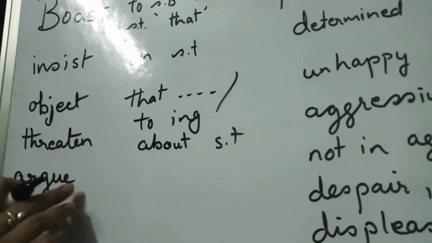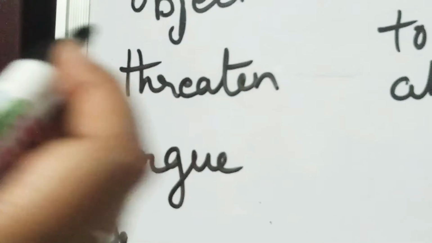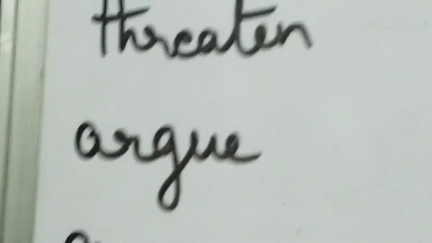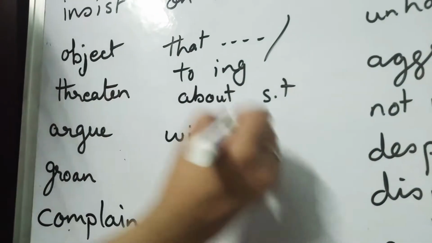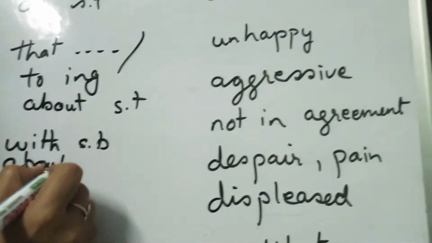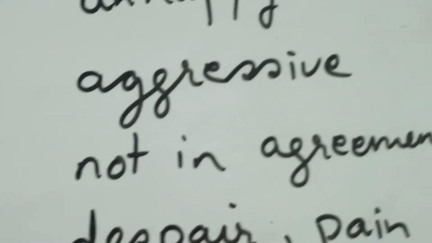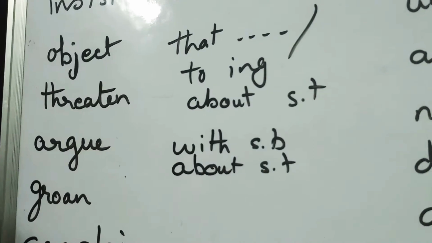Now argue. When do you argue? When the other person has made a statement and you are not in agreement. This is always with somebody, about something. So argument is always on some point, to somebody, and when you are not in agreement.